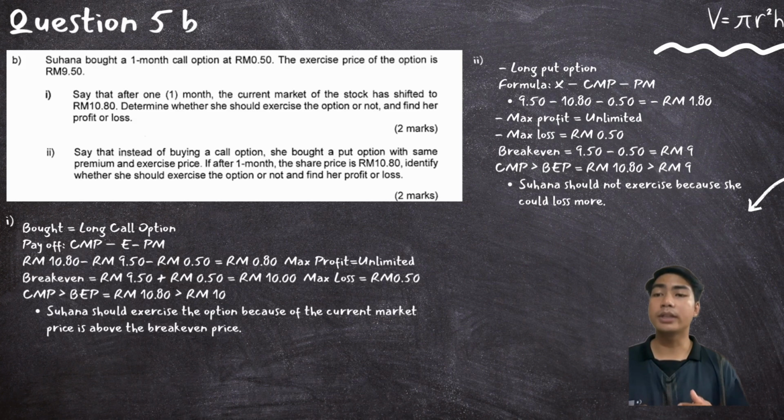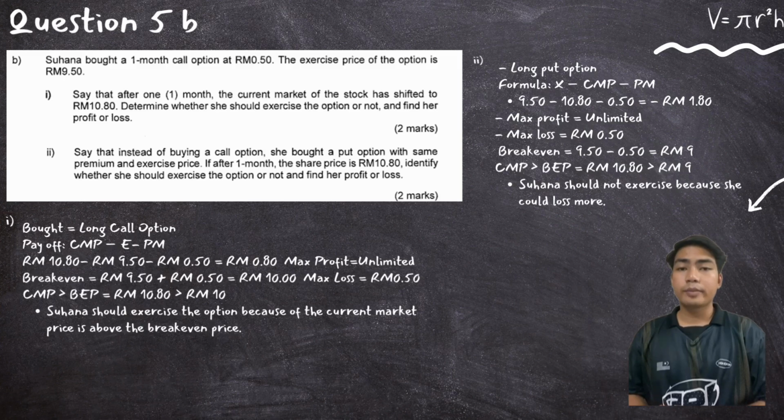So for the break-even, we need to check the break-even. The break-even will take the price 9.50 plus 0.50, we will get 10 ringgit. So the current market price is higher than the break-even, which means 10.80 is higher than 10 ringgit. So Sohana should exercise the option because the current market price is above the break-even price.